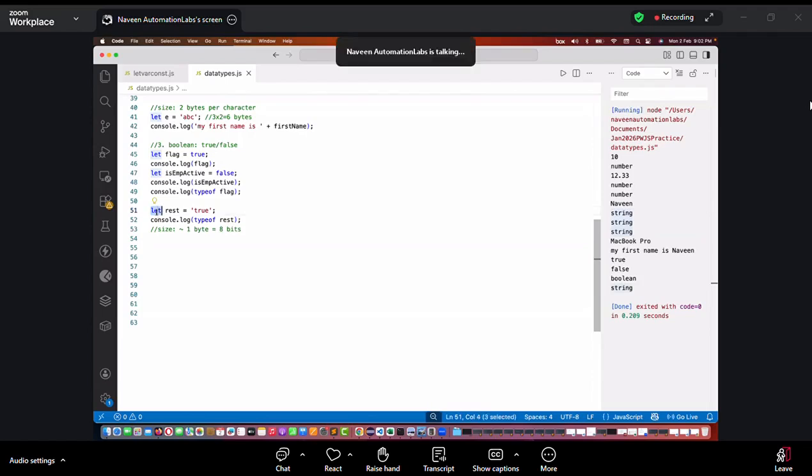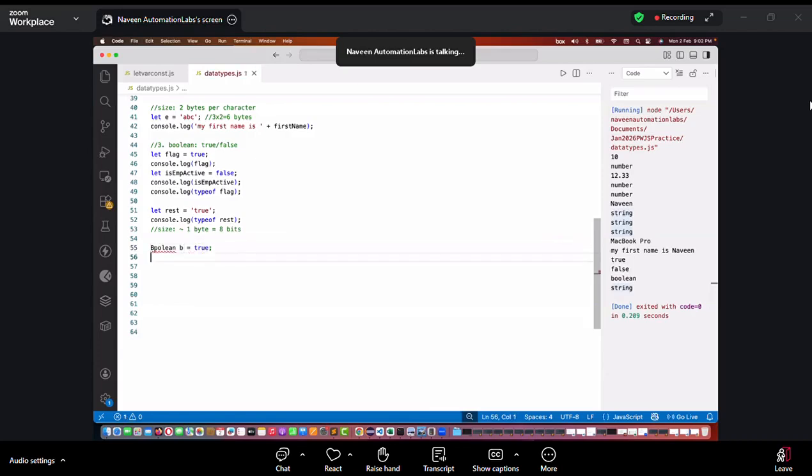So we cannot write Boolean here. We cannot write number here. We cannot write a string over here. That's why I told you, right? This is slightly different from Java. In Java, what do we write? In Java, we write it like this. Okay, let's write Boolean b is equal to true or false.